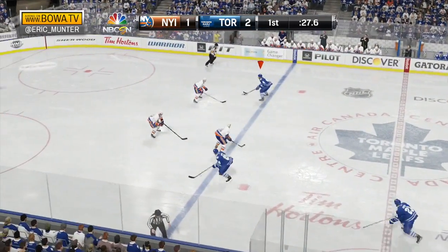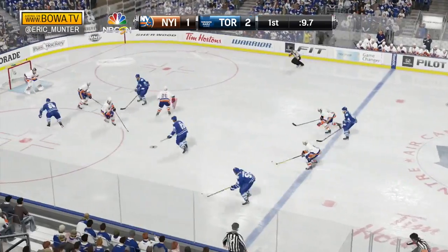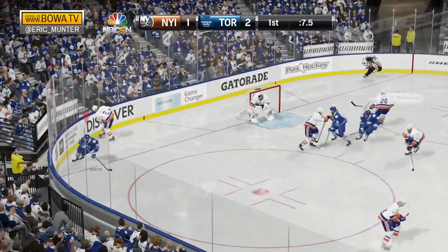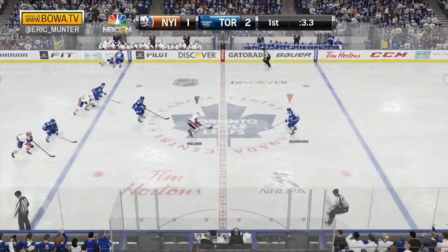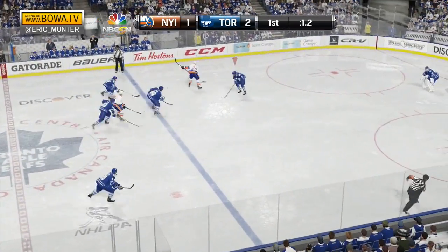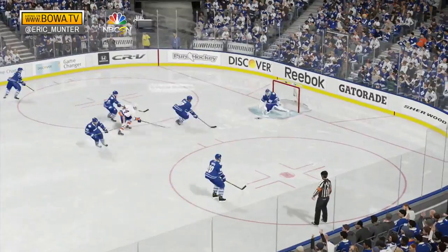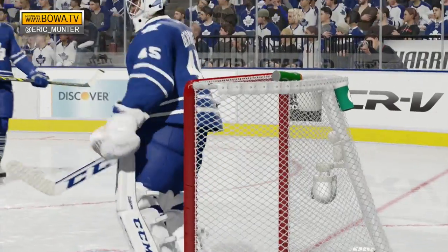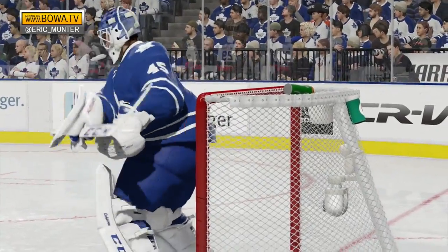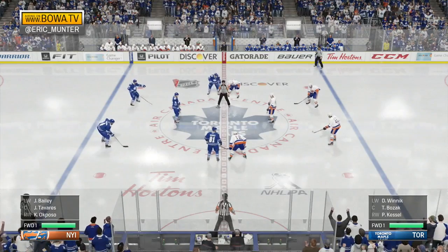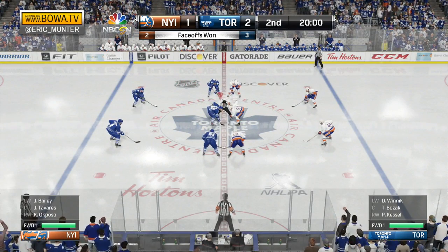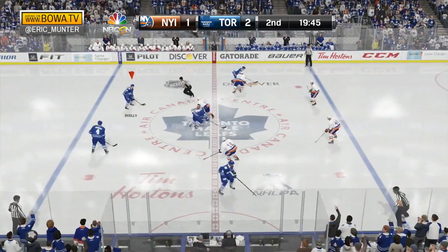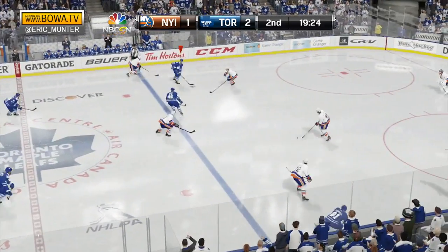Here's Bodie, 2-on-3. Now 3-on-3. Smith shoots, it's off Halak and wide. Nick Leddy goes down low, feeds it over. Kuhlman takes a hit. Nielsen with 2 on the clock. Maybe time for one last shot. Save Bernier. And the horn sounds to end the first. It's 2-1 Toronto. Shots favored the visiting New York Islanders in that opening period, 7-5. The score, however, favors the hometown Maple Leafs, 2-1.